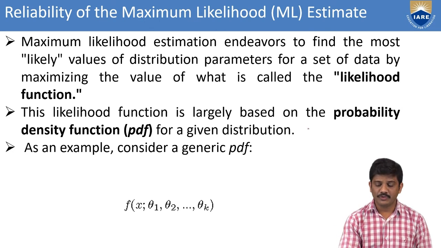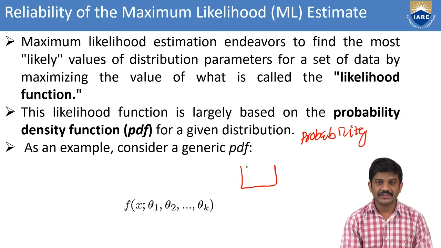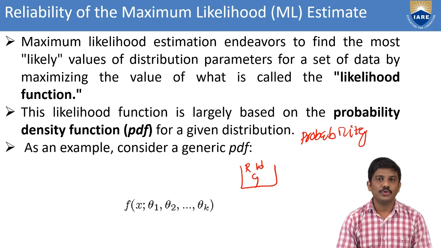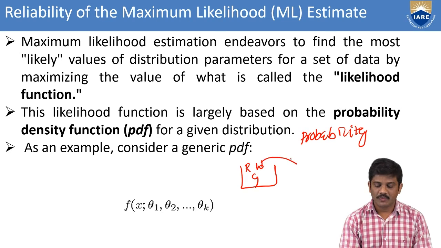For example, if you go for the probability, I consider this is a basket. Here we have red, white, and green balls. In the basket I have to pick one ball. For example, I pick the white ball.